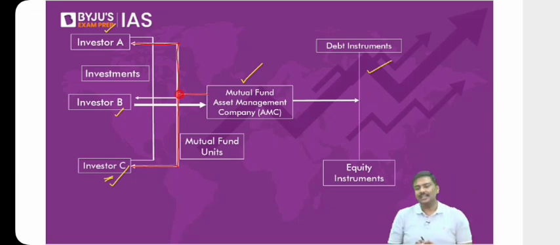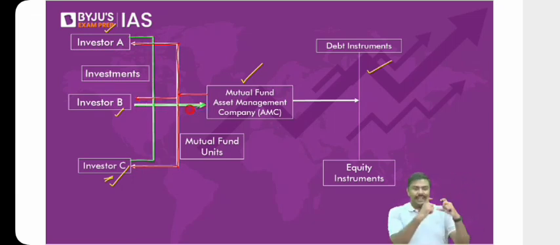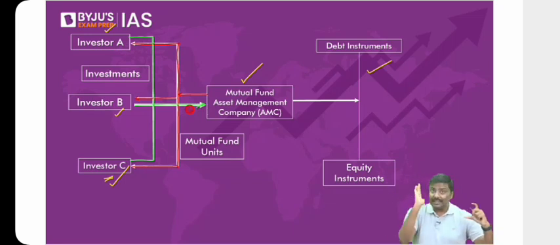So from the mutual fund company, the arrow marks are going to the investors. And on the other side, there is one more arrow mark, the green color arrow mark. The money, the investment, is going from the investors. So have a look at this. Investors are giving the investments to the mutual fund company, and in return, the mutual fund company is issuing an instrument to the investor.